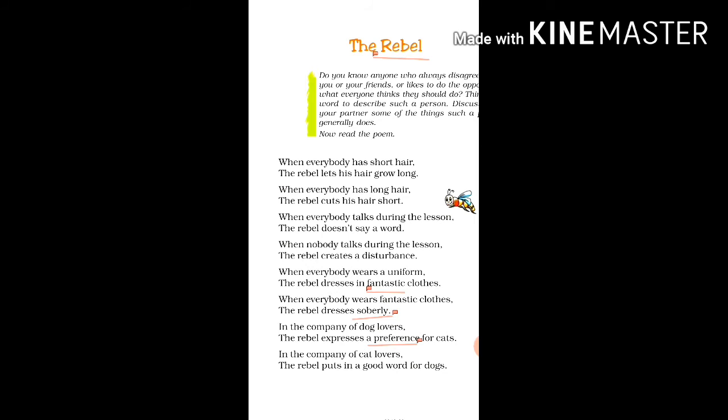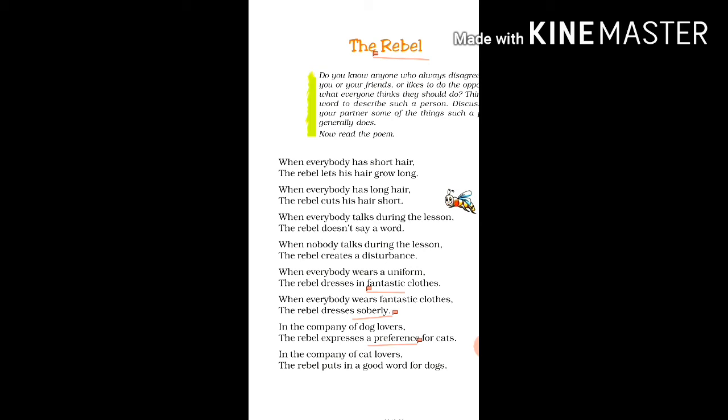When everybody is wearing extraordinary clothes, the rebel dresses soberly. The next couplet is, "In the company of dog lovers, the rebel expresses a preference for cats." In this couplet, the poet is talking about the behavior of the rebel.